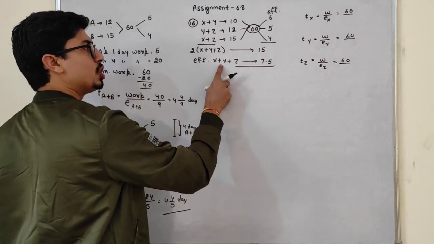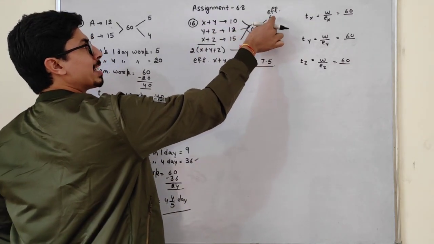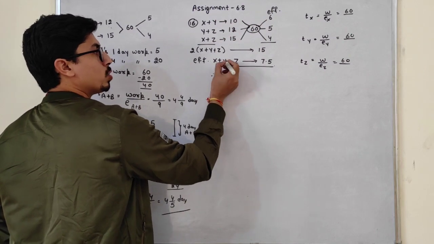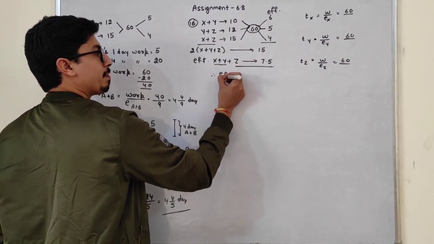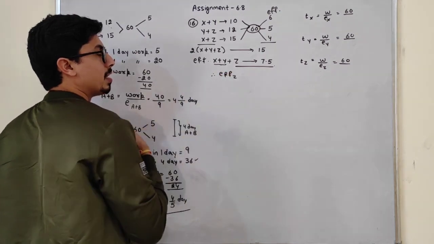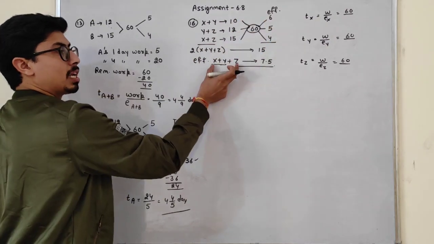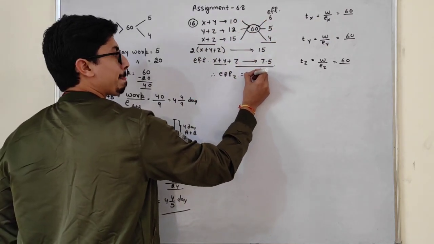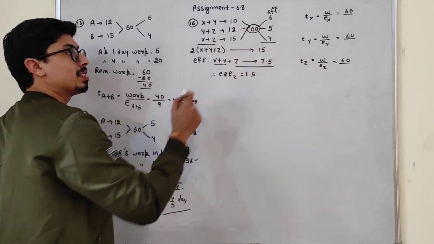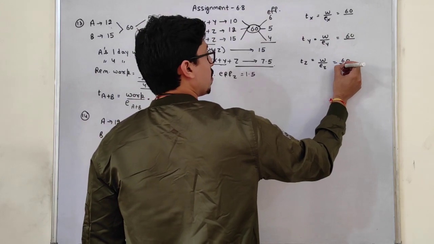And how can we find out these efficiencies? See, efficiency of x plus y plus z is 7.5. Efficiency of x plus y is 6. So efficiency of z I can find out. And the sum of these three will be 7.5. So this will be 1.5, that is 7.5 minus 6. Okay. So efficiency of z is how much? 1.5.